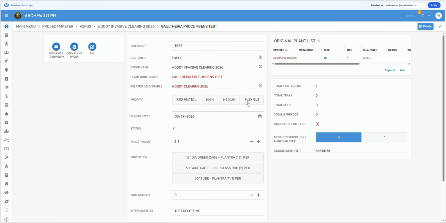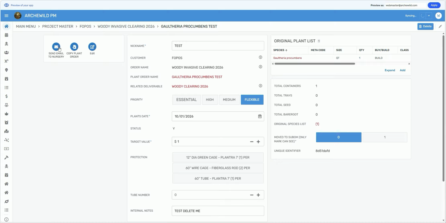It is flexible. The plant's date is, let's put that date out. I don't need that until October 1st, we'll say. All right, so I have a plant order for the Phopos Woody Invasive Clearing Project with 1 line item on it, and that line item is just 1 quart of Gaultheria procumbens.